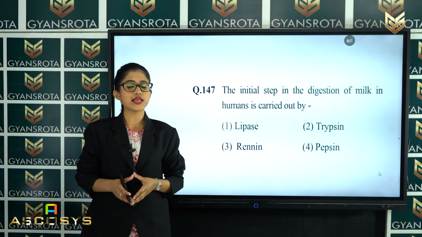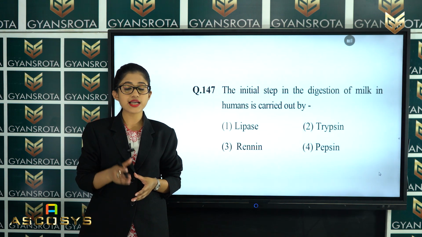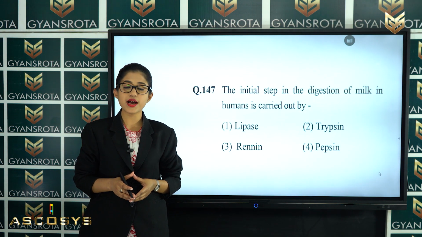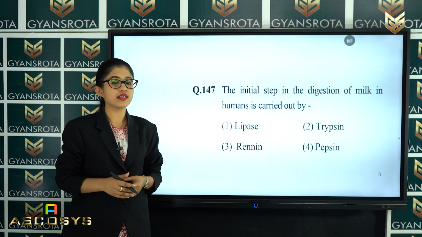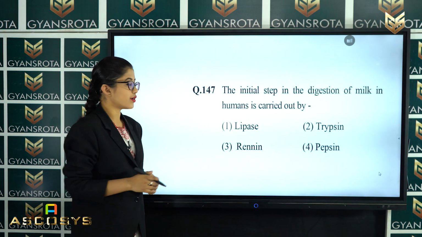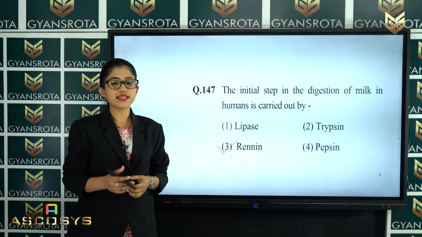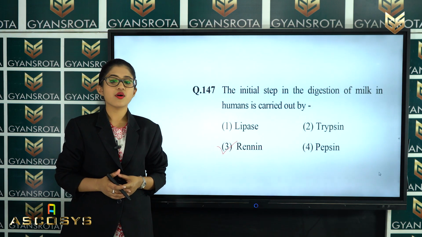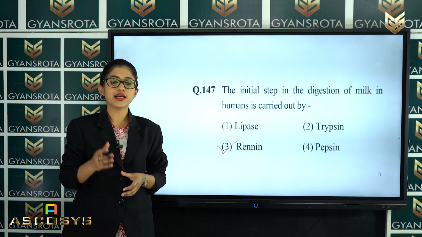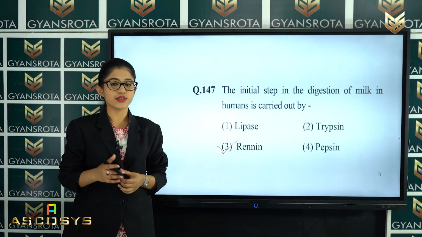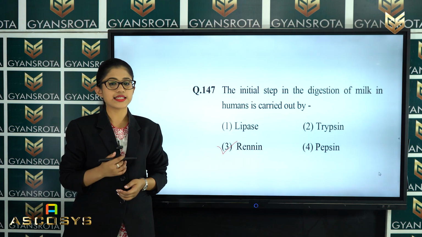In this question it has asked that the initial step in the digestion of milk in humans is carried out by which of the following. The answer is option number 3, which is rennin. So, rennin is the enzyme which carries out the initial step in the digestion of milk in the case of humans, right? So, this is the correct answer.